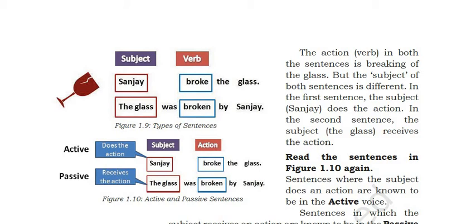Breaking of the glass. But the subject of the two sentences is different. In the first sentence, the subject Sanjay does the action. In the second sentence, the subject, the glass, receives the action. Sanjay broke the glass and the glass was broken by Sanjay. In the first statement, the subject does the action, and in the second statement, the subject receives the action. This is the difference between active and passive voice.